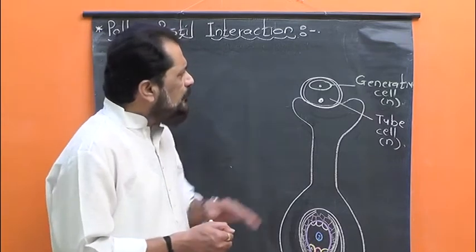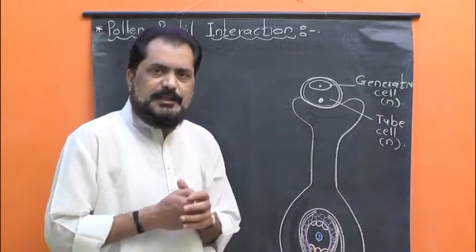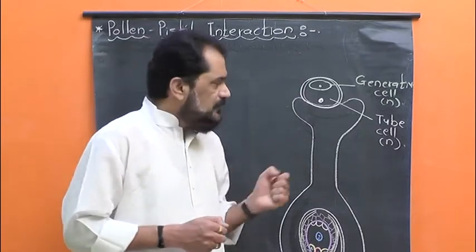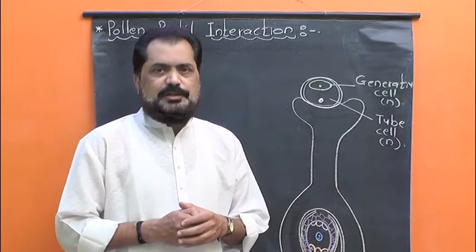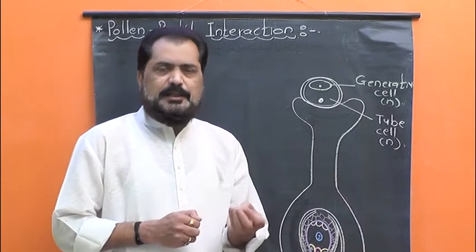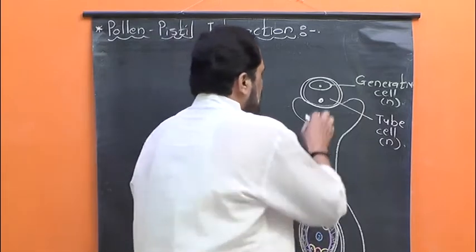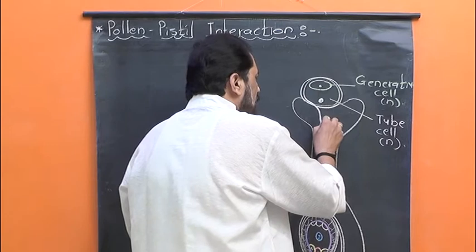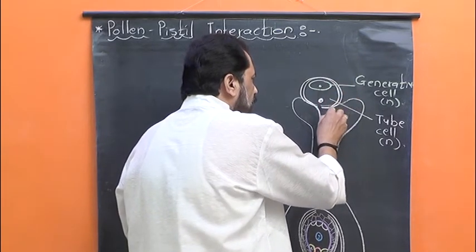Now in a right type, compatible pollen grain, once it gets recognized, this pollen grain imbibes the stigmatic secretion, that is a sticky secretion secreted by stigma which contains certain minerals, nutrients, water, and the intine of pollen grain protrudes out through the germ pore in the form of a tube.